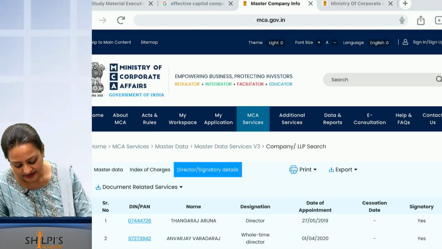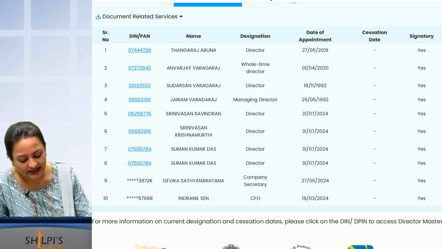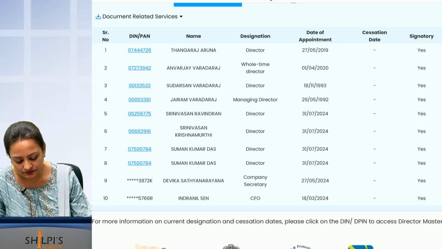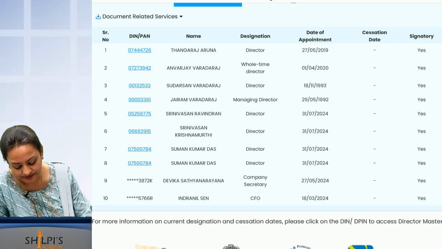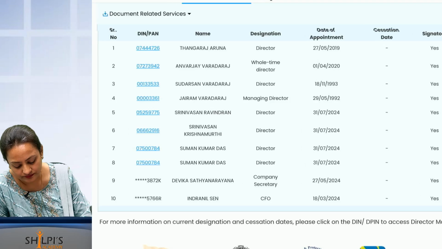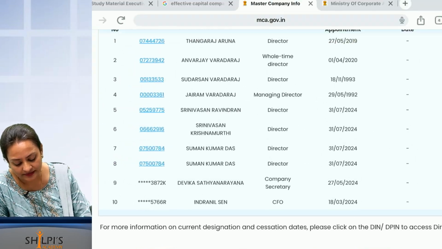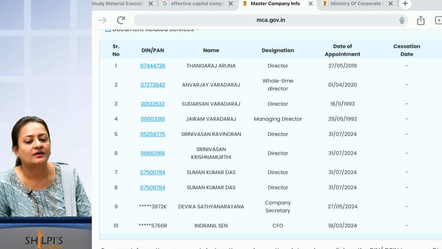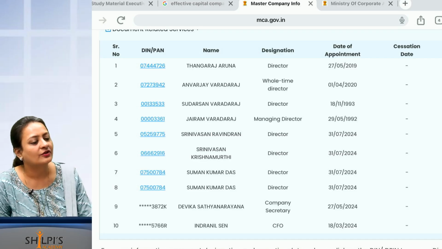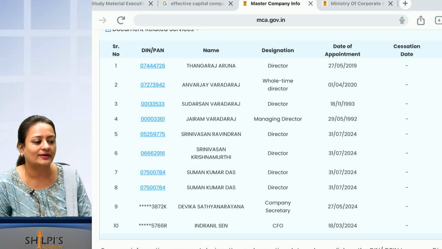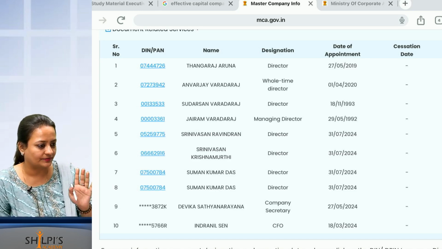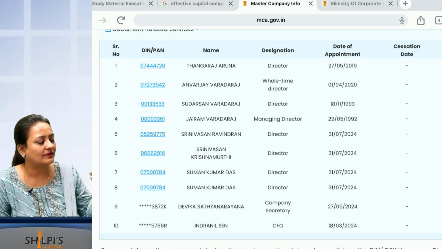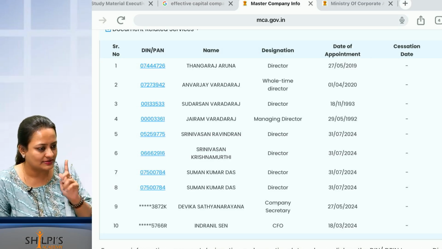Then directors and signatory details. These are the directors of the company. Can you see the name? On the left side, can you see one number? What is that number called? DIN number. DIN means Director Identification Number. Just as everyone has an Aadhaar and everyone has a PAN card, every director has a DIN number. Whether you are a director in one company or in 10 companies, the DIN number is the same. Every company will not change your DIN number. DIN number is one only.